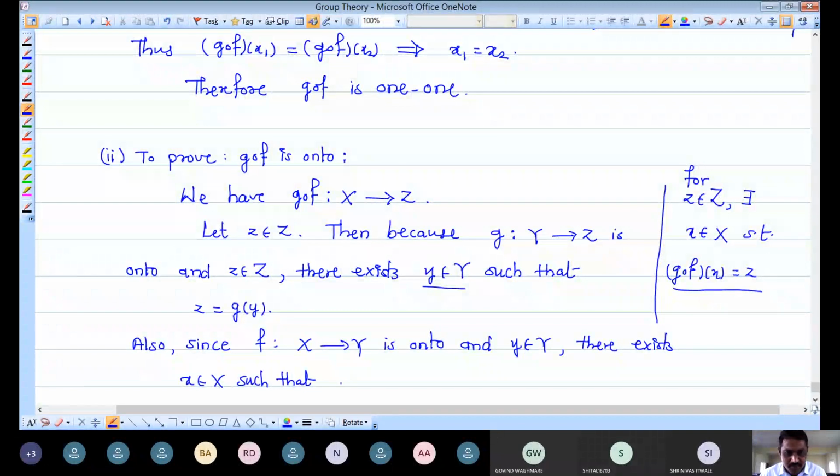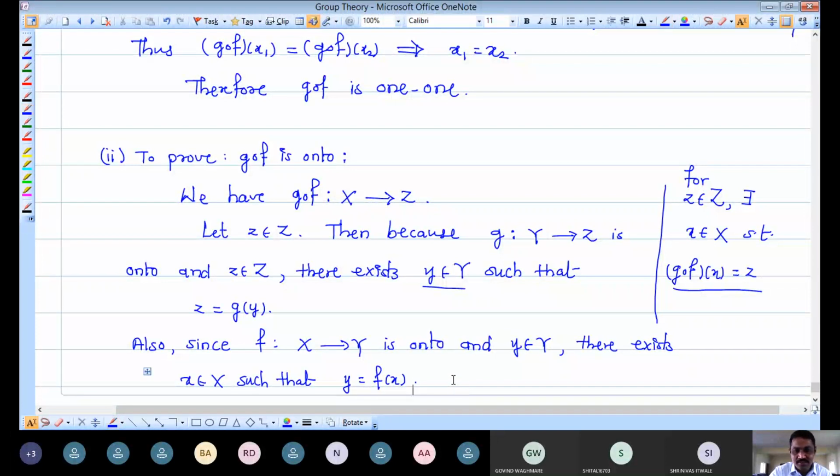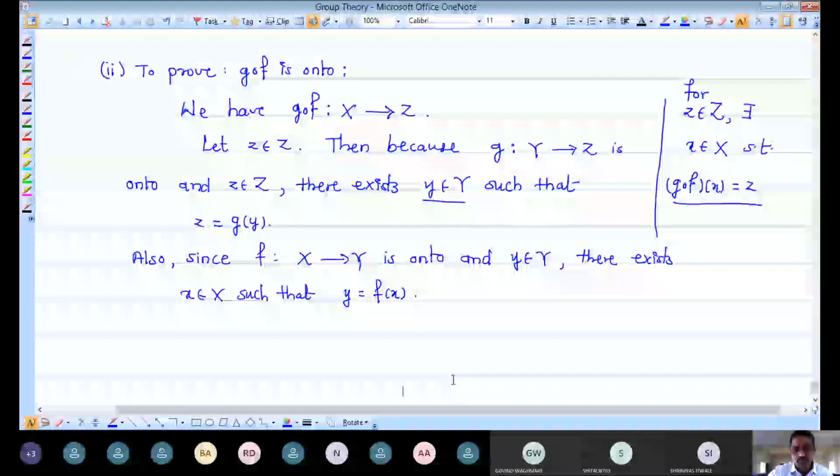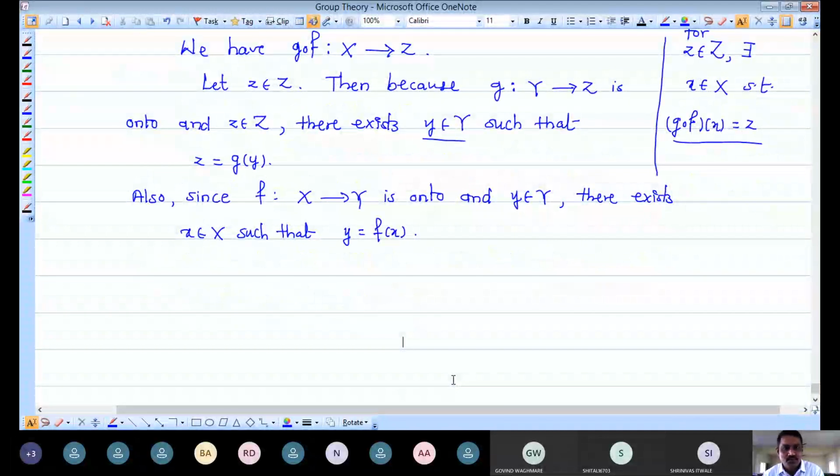because F is a mapping from X to Y and it is onto, we have an arbitrary element in capital Y. So for that small y in capital Y, we must have at least one x in capital X, because F is onto, such that small y is nothing but the image of small x that we got in capital X under this mapping F. In this way we have made use of both mappings F and G as onto, and therefore with the help of these two calculations, now we have to write about composition.